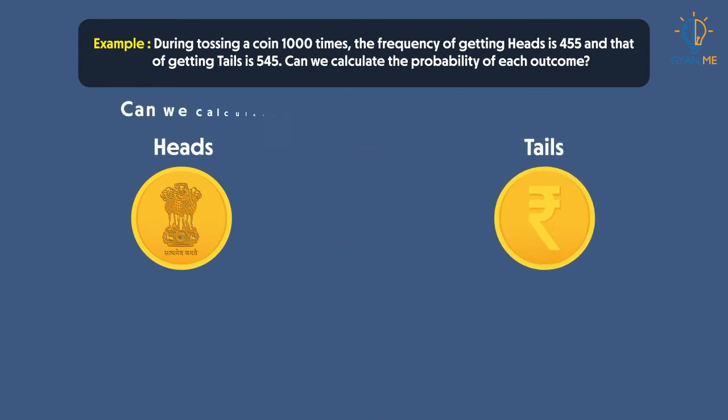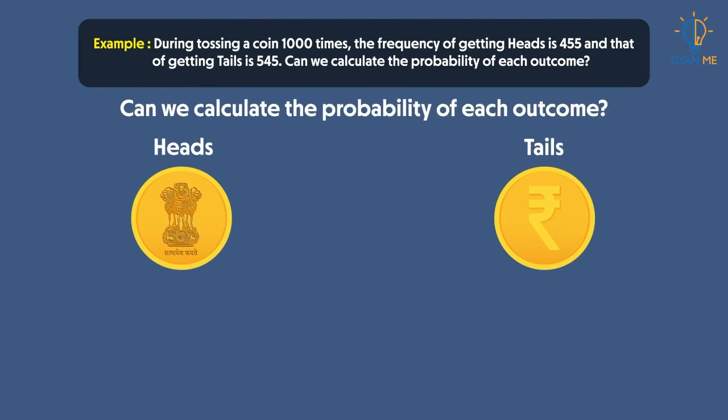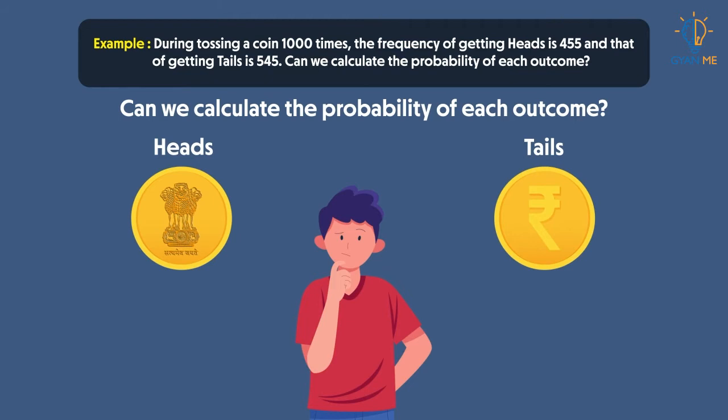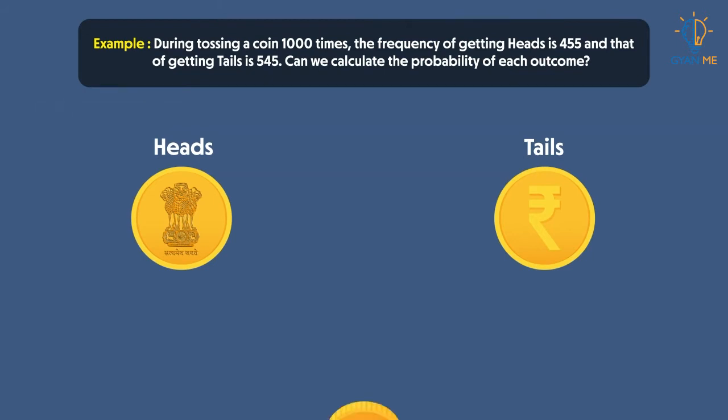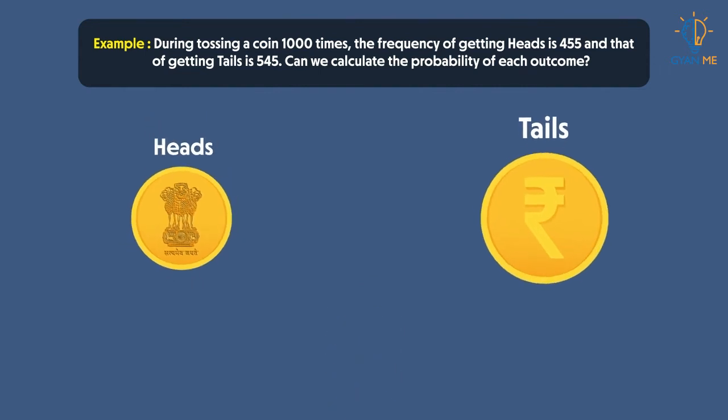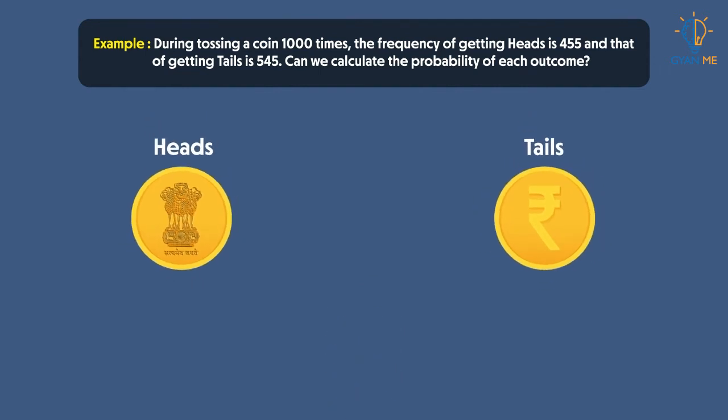So can we calculate the probability of each outcome? Pause the video, take a second and give it a shot, because you have already learned how to calculate probability in your previous standards. Here, when we toss a coin, it is the event of our experiment. When we toss the coin, either heads can come or tails can come. So heads and tails are the two outcomes of our event.